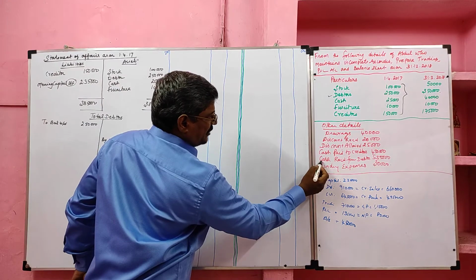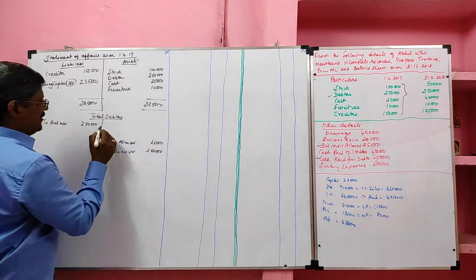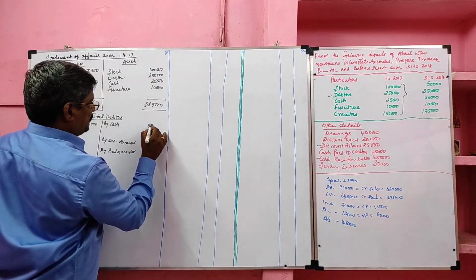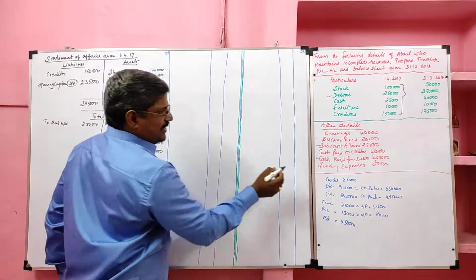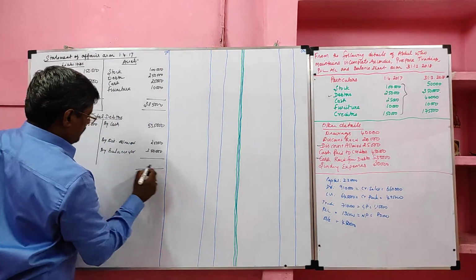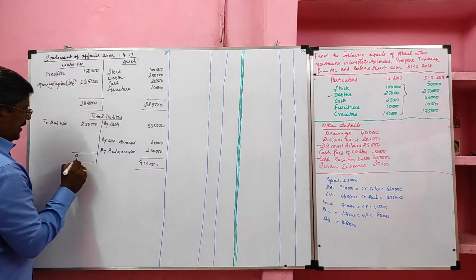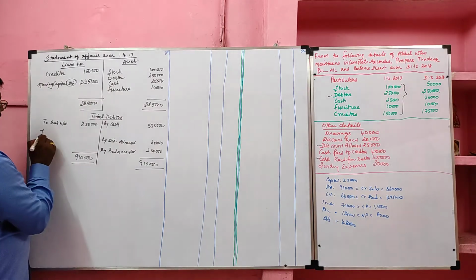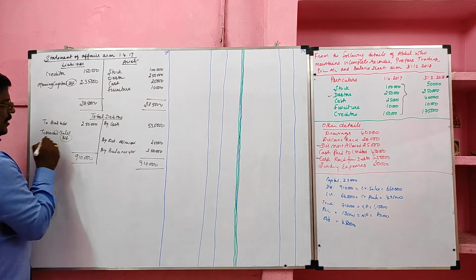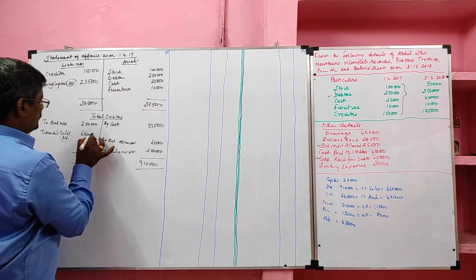Then cash paid to creditor will not come. Cash received from debtor will come. It will be credited in the debtor account by cash. Cash received from debtor 5,35,000. Then sundry expenses will not come to debtor account. Now I am going to balance it. The total of debtor account is 9,10,000. 9,10,000 minus 2,50,000, that is credit sales, the balancing figure. So 9,10,000 minus 2,50,000 already I deducted. The credit sales value is 6,60,000.